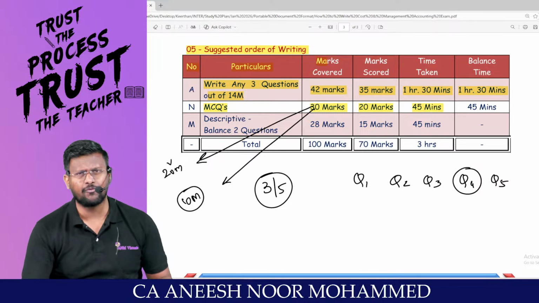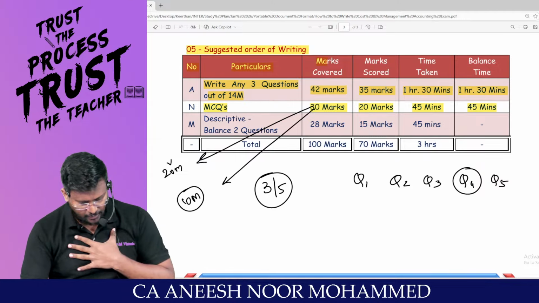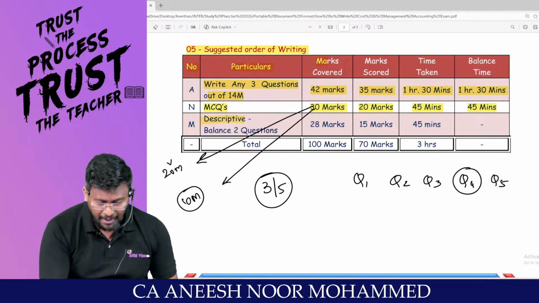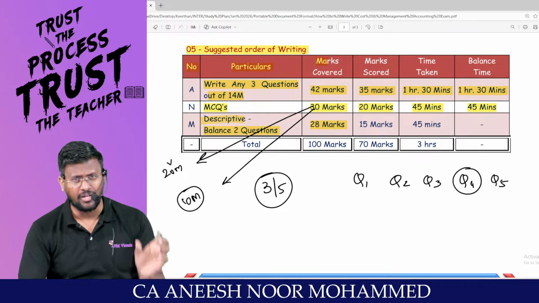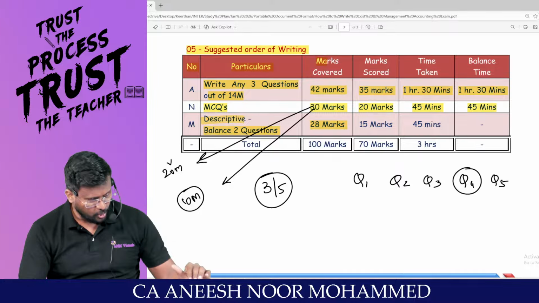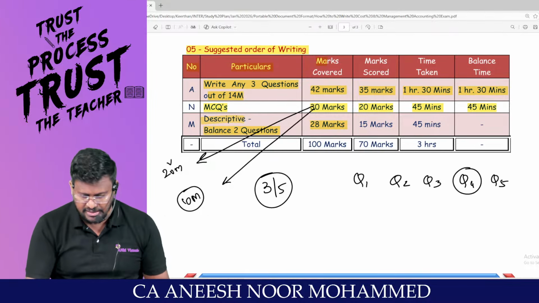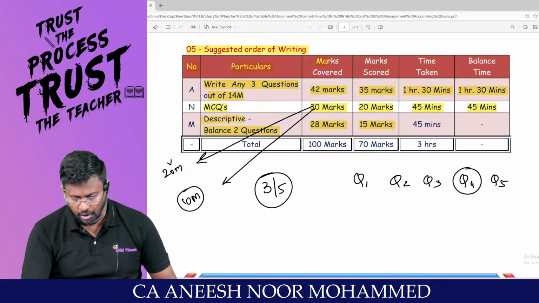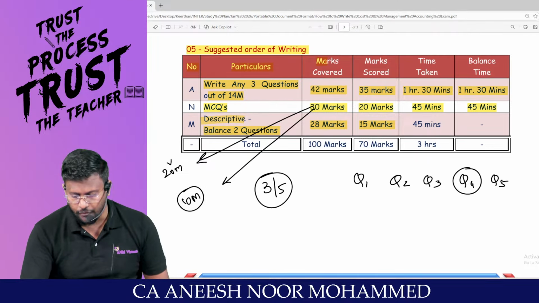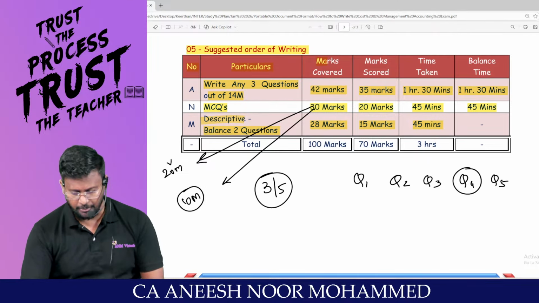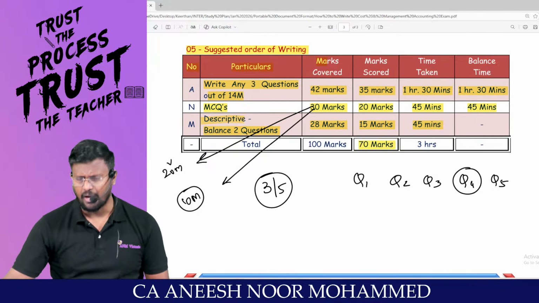Maximum time you can spend for MCQ is 45 minutes, my dear lovable students. Balance 45 minutes will be there with you. In that balance 45 minutes, balance descriptive 2 questions will be there. In that 2 questions, that is not the best 2, which is the moderate 2. In that some part, if you don't know, if you skip means automatically time will be released. Sir, you have to manage for 28 marks, because 14 into 2, at least you should be able to score 15 marks with that balance 45 minutes. If you planned properly, sir, you can score 70 marks.